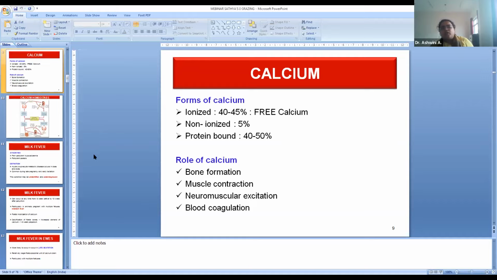The role of calcium is important in understanding the pathogenesis and the clinical signs which are manifested in the disease. Calcium is important for bone formation, muscle contraction, neuromuscular excitation, and even blood coagulation.